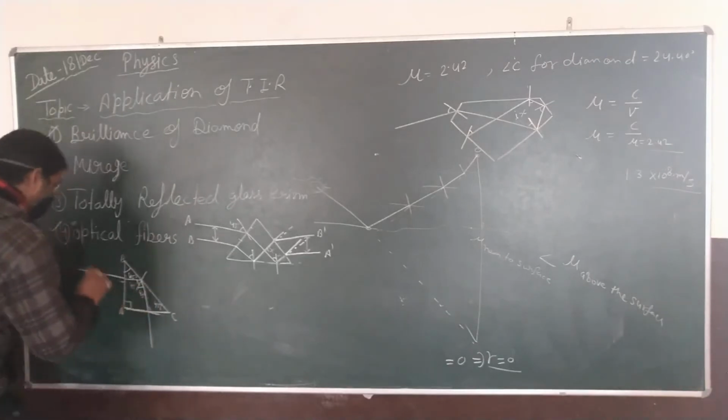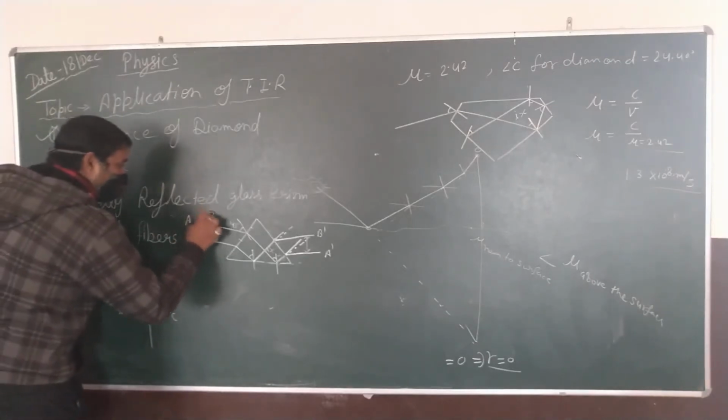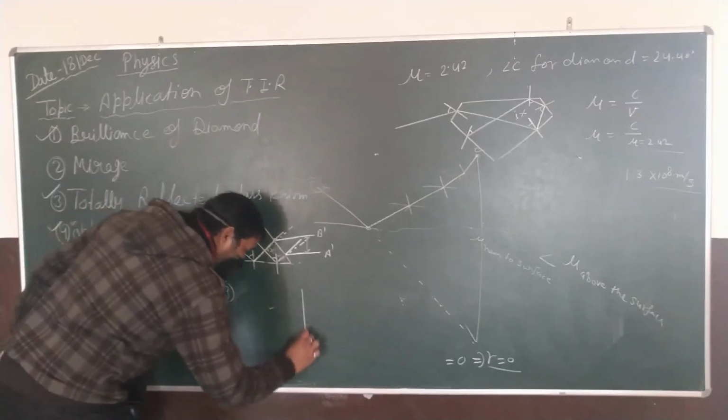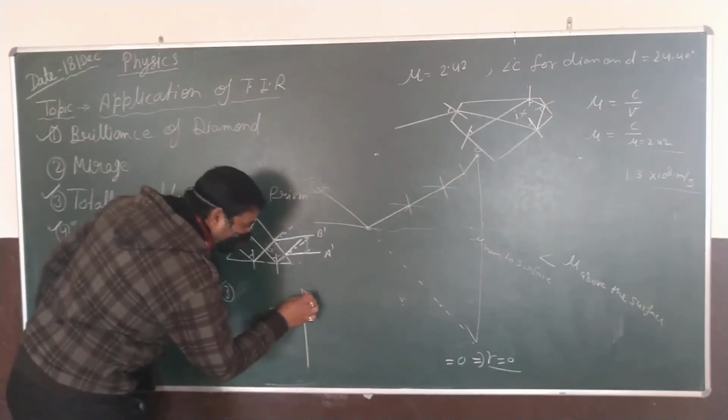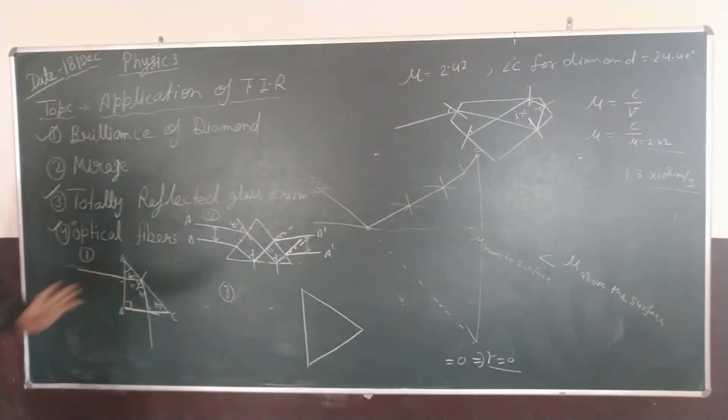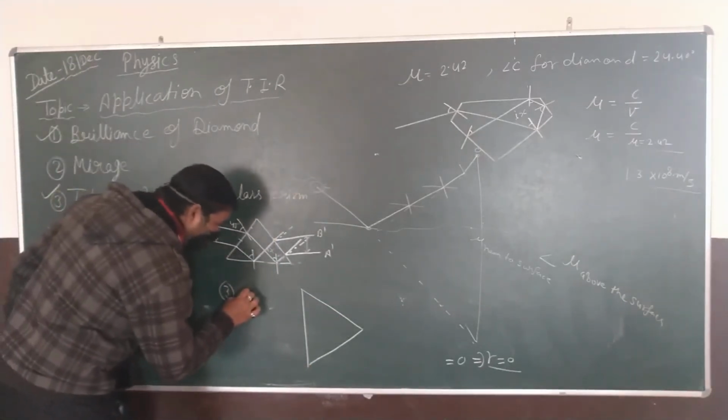And third, this is the first kind, this is the second kind, and now is the third. In the third way, the light falls from the hypotenuse onto the isosceles triangle from here.